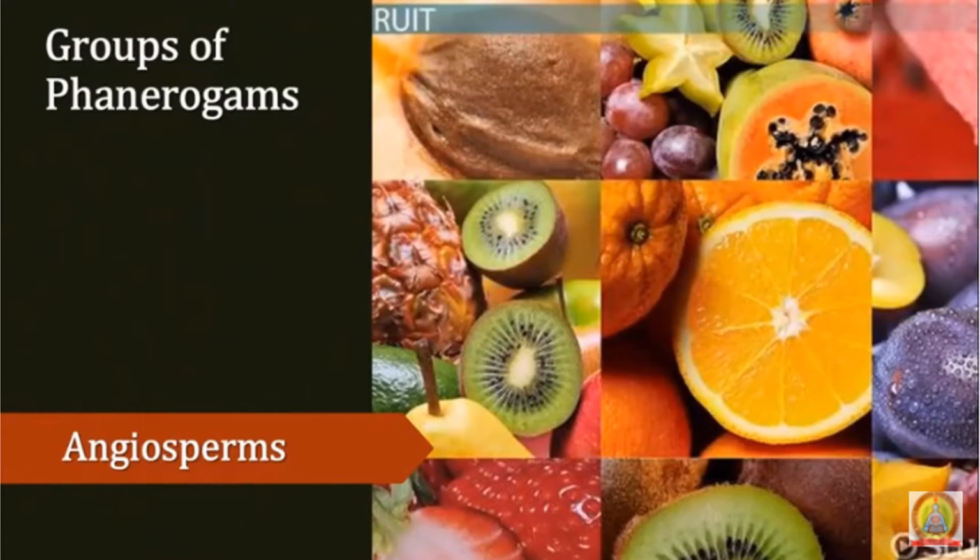Next, we move on to the next group of phanerogams, that is angiosperms. When I talk about angiosperms, the first thing that comes to our mind is they are flower-bearing plants. Okay, they are flowering plants, and they have fruit, and the seeds are enclosed in the fruit. Okay, whatever examples you can see here, you can see the seeds inside the fruit. Okay, so let's understand more about it.